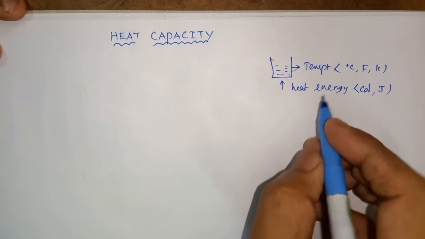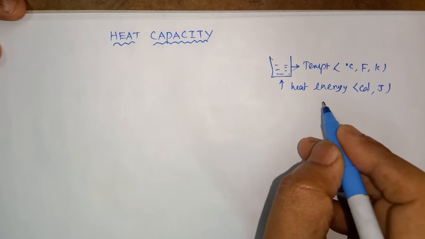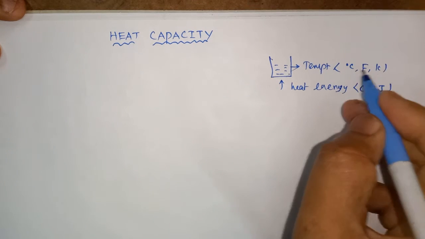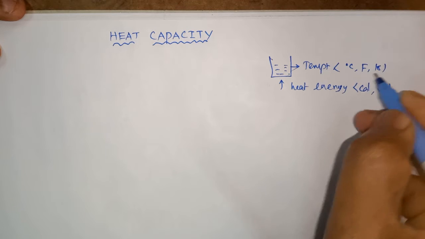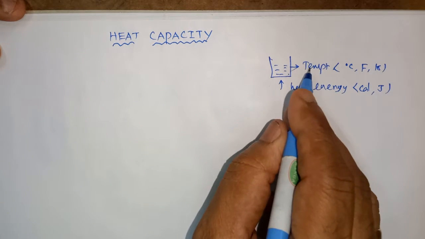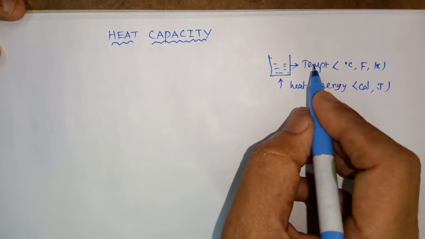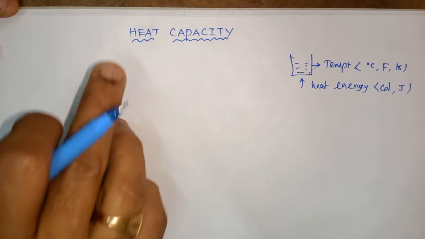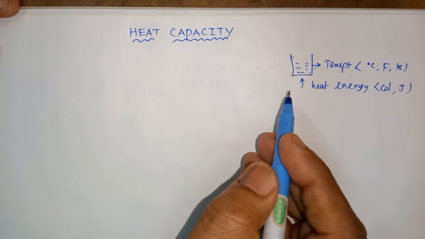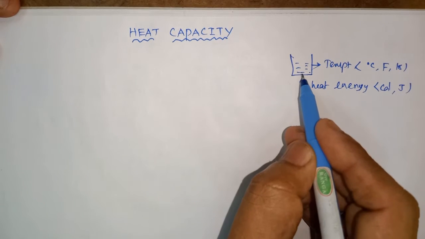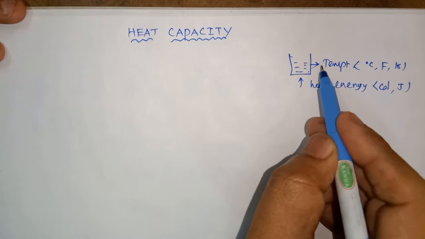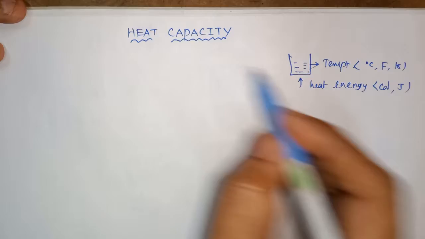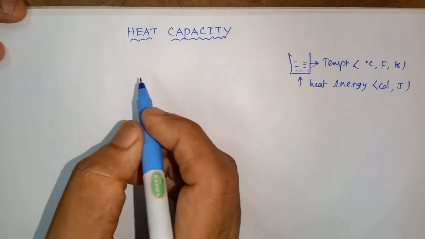What is heat energy? You all know that its unit is calorie or joule. Temperature is in degree Celsius, Fahrenheit or Kelvin. That is different; temperature is a measure of hotness or coldness of your body, right? Now we can move to the definition of heat capacity. If a certain amount of heat energy is applied to any system, how much does its temperature increase? Heat capacity relates these two, heat and temperature.